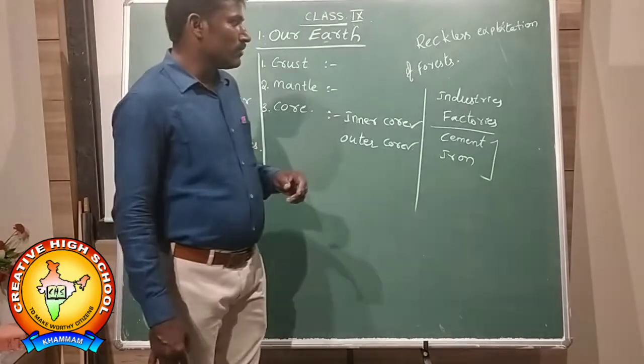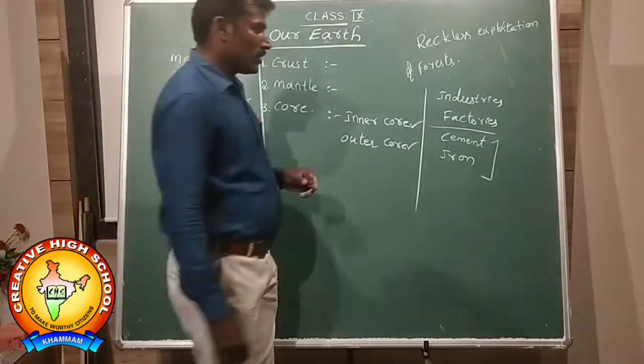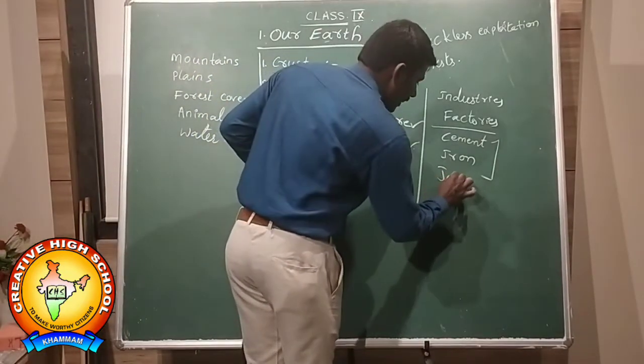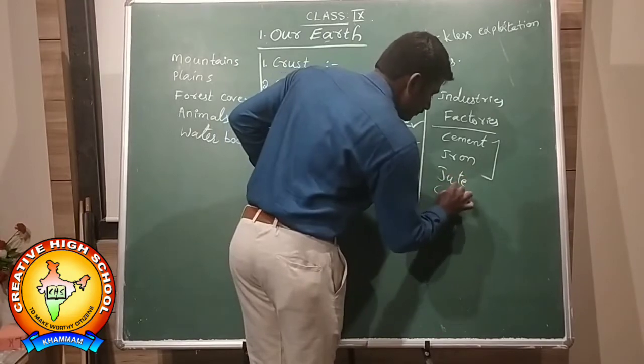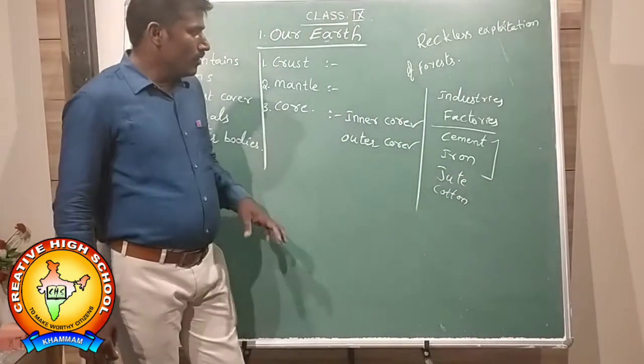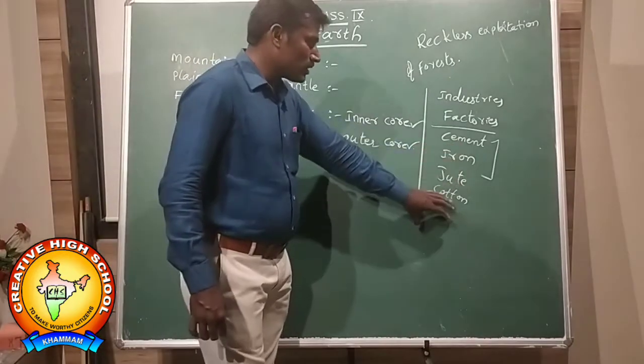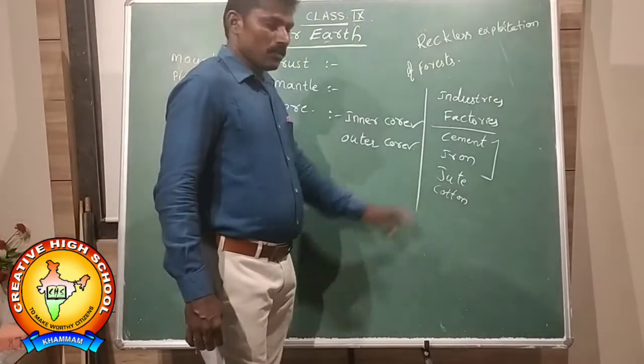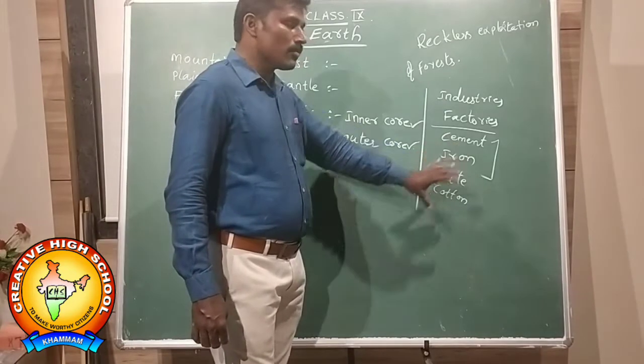After the establishment of these industries, from the jute industry and cotton industry, these industries are releasing pollution.